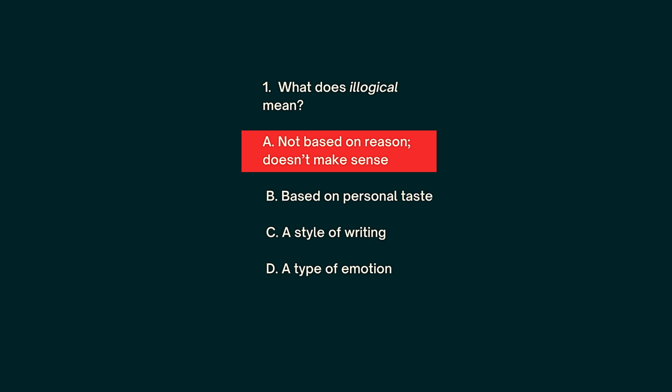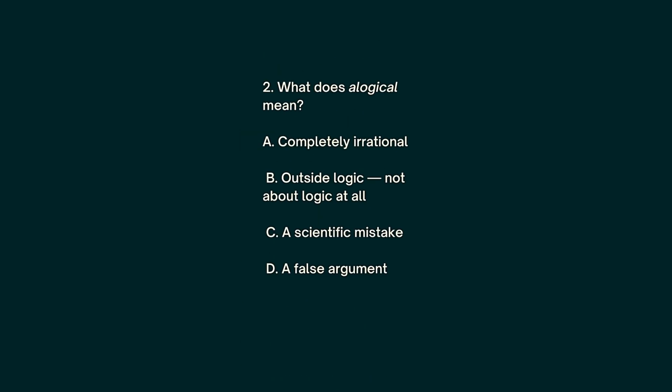Doesn't make sense. 2. What does alogical mean? A. Completely irrational. B. Outside logic. Not about logic at all. C. A scientific mistake. D. A false argument. The answer is B. Outside logic. Not about logic at all.